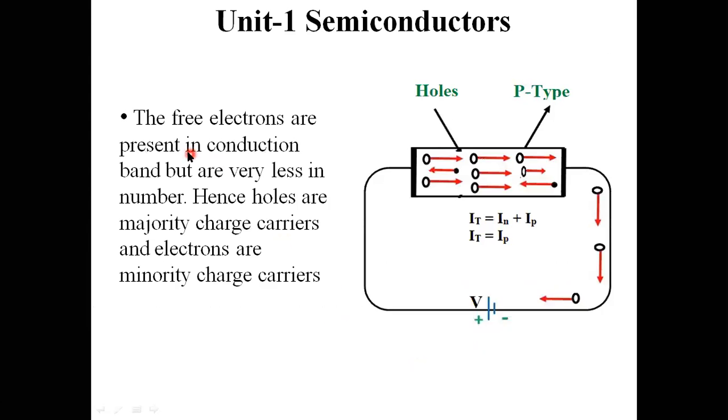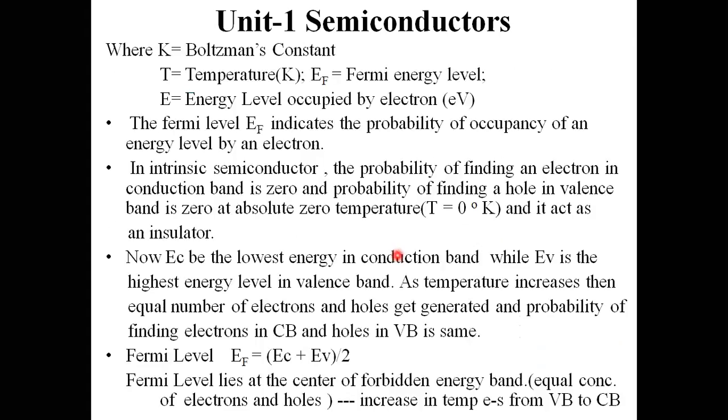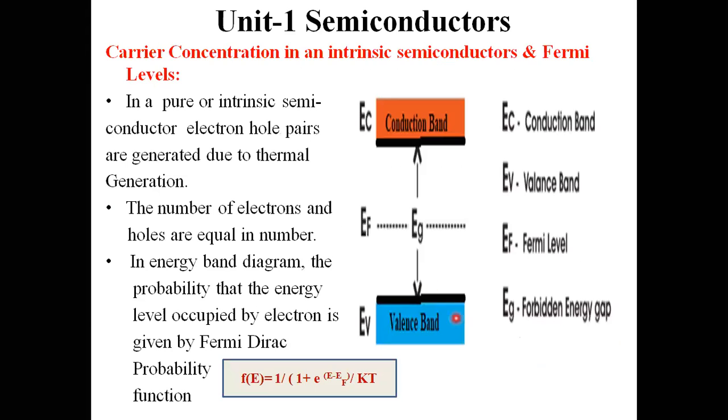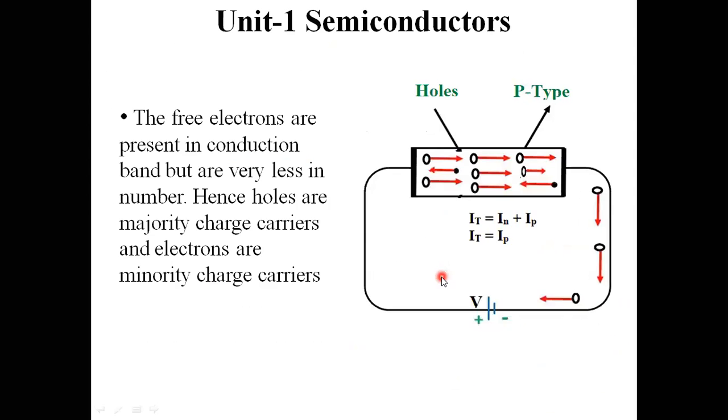The free electrons are present in the conduction band. The electrons present in the valence band will shift to the conduction band. The holes remain in this valence band, and electrons remain in this conduction band. That is the point I am noting here. Here the free electrons are present in the conduction band but are very few in number.